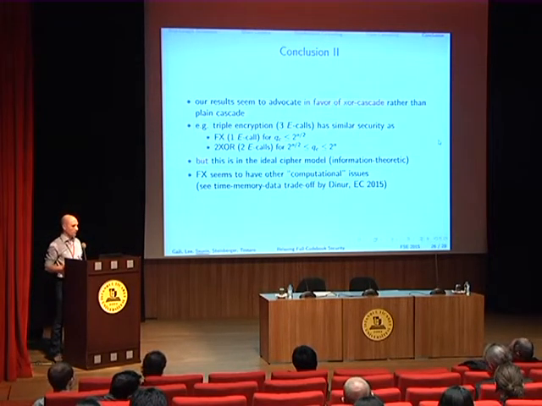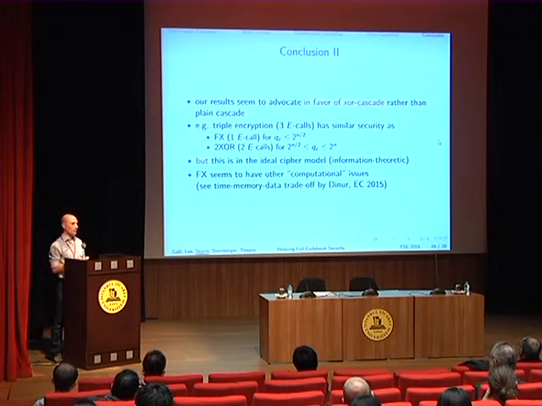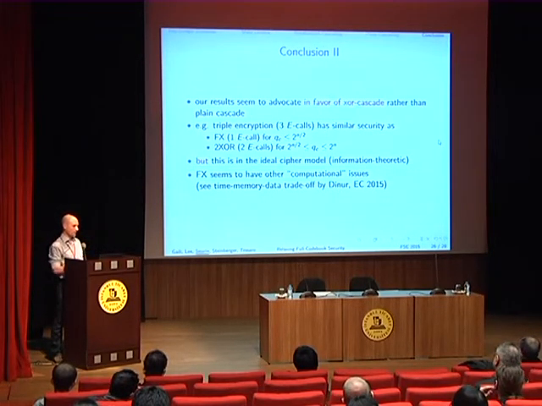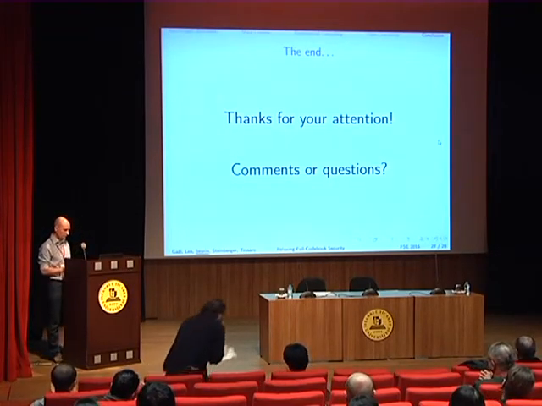At the upcoming Eurocrypt, Dino will present a time-memory-data trade-off against FX. So maybe in other models, triple encryption is better than randomized cascading, or maybe not. But take these results with the usual caveat that this is only in the ideal cipher model. That's all. Thanks for your attention.